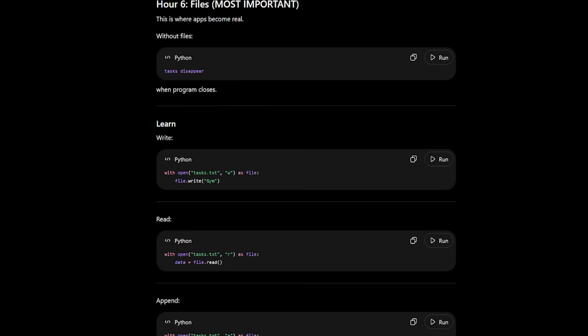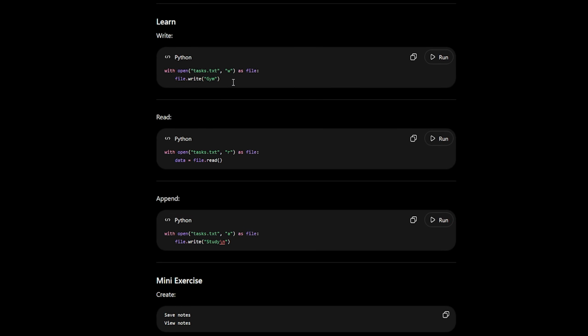Now we're going to learn about files. This is where apps become real. Without files, tasks disappear when the program closes. So we need to learn. This is how you write to a file.